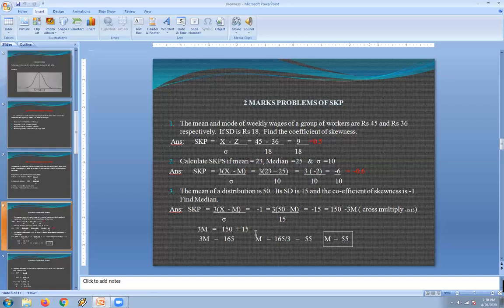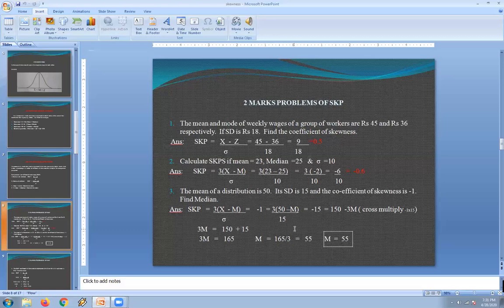See the third question we have here. The mean of the distribution is 50, standard deviation is 15, and coefficient of skewness is minus 1. With this information, we need to calculate the median value by using the SKP formula. Let us substitute the values to calculate the median. SKP equals 3 into mean minus median by standard deviation. Now the SKP value is minus 1 equals 3 into, substituting the mean 50, minus the median, which we have to calculate, we write down as M as it is, divided by the standard deviation value 15.